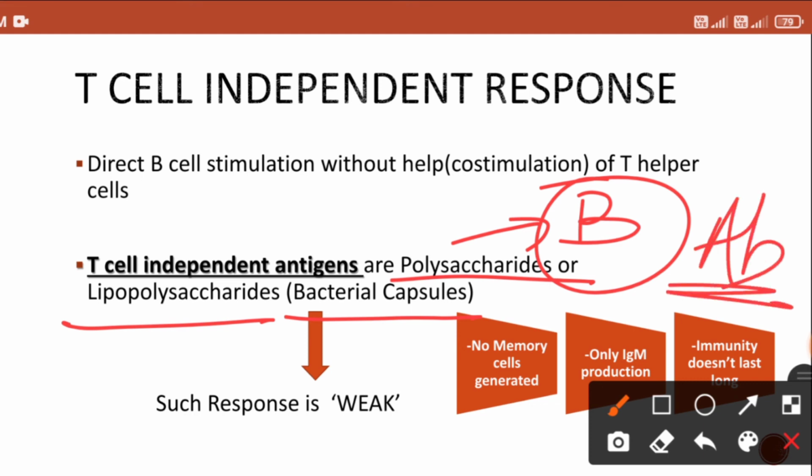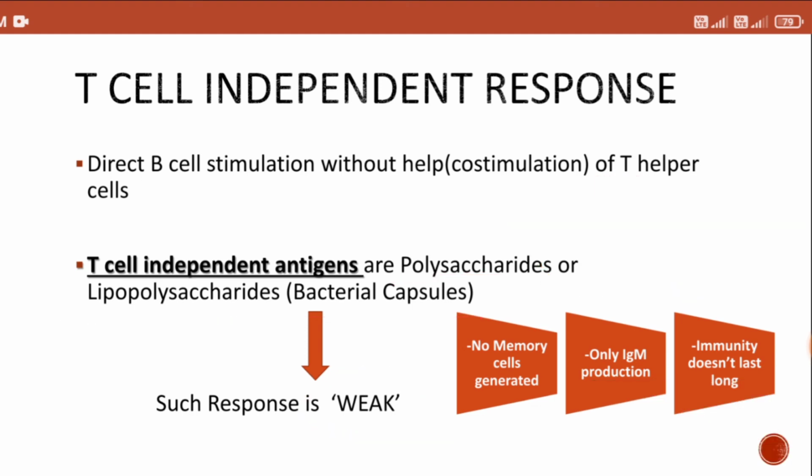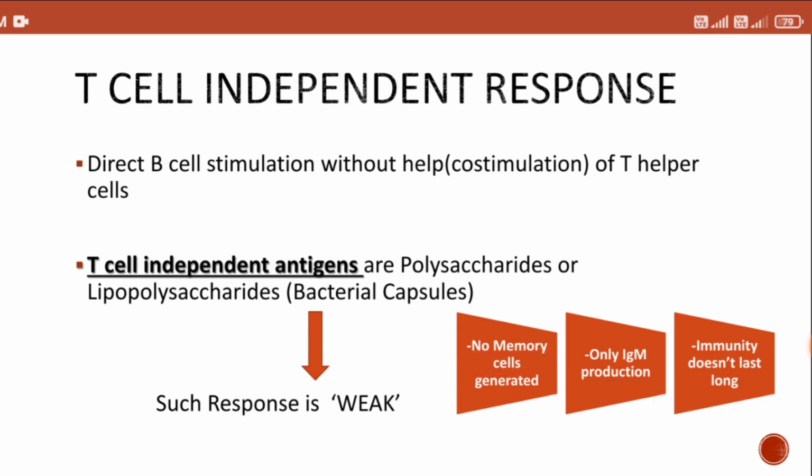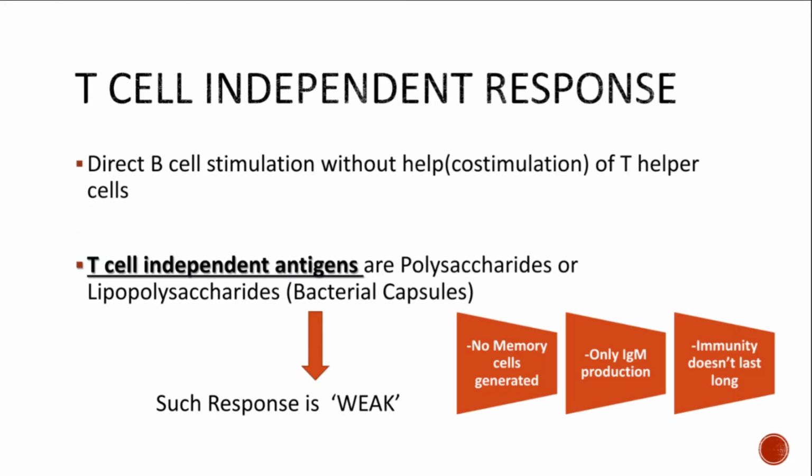But the antibody that is produced without help of T lymphocytes is a very weak response, right? You don't have any memory cells generated. Whenever you have the T cell help, there will be memory B lymphocyte generation so that you can have specific antibody production. But here you don't have memory cells, so you will have only IgM type of antibody production.